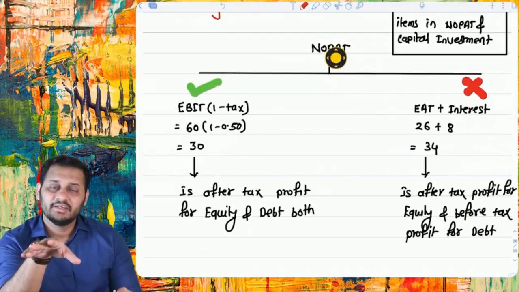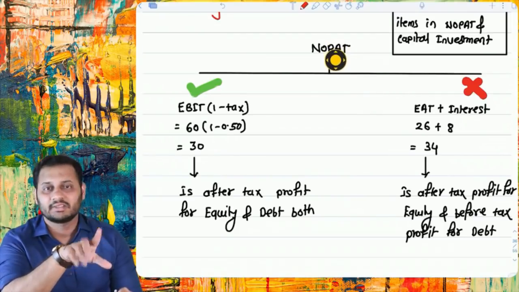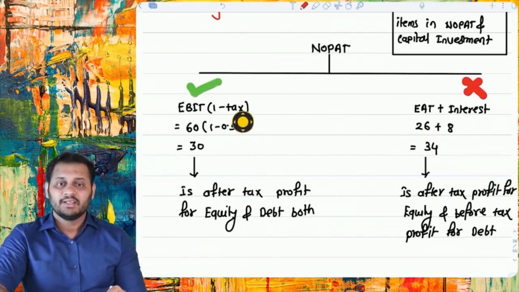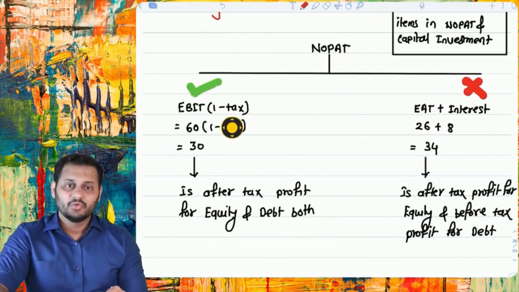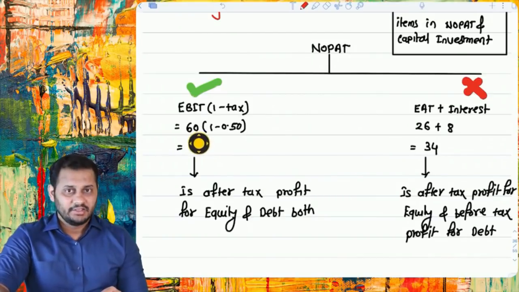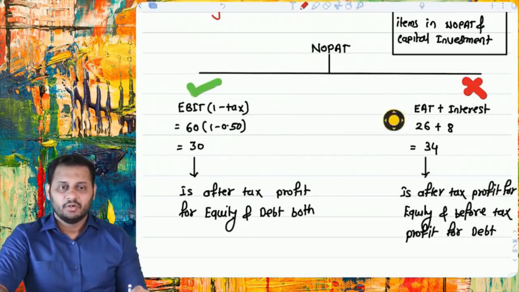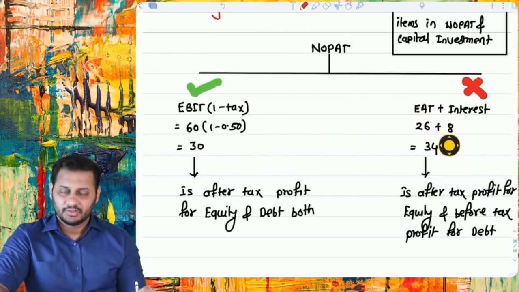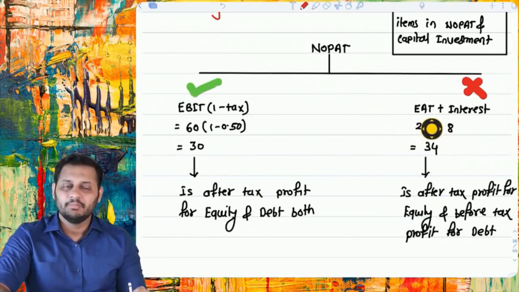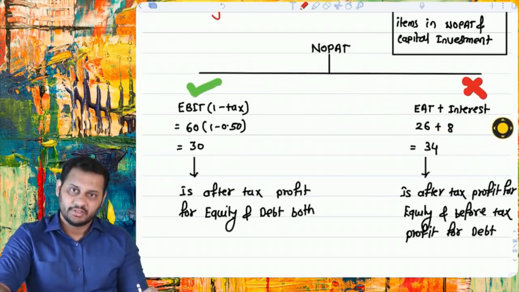So you cannot say it as operating profit after tax. You cannot call that because the tax is not deducted from EBIT. Whereas the original and the true formula of NOPAT is EBIT times (1 minus tax): 60 times (1 minus 0.50) is 30. In this, interest is also included, everything is included, and we are deducting the tax from it, 30. Obviously, if you deduct 1 minus 30%, or 50%, then it will also be 30, and then it can be called NOPAT. NOPAT can be EAT plus interest minus tax on interest.